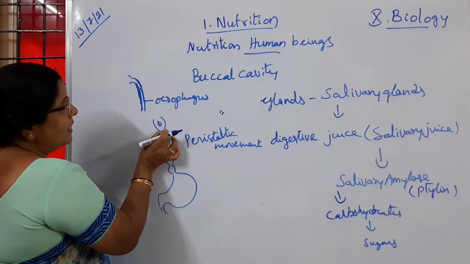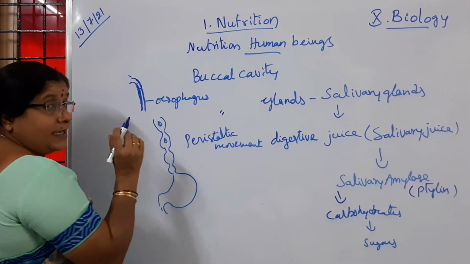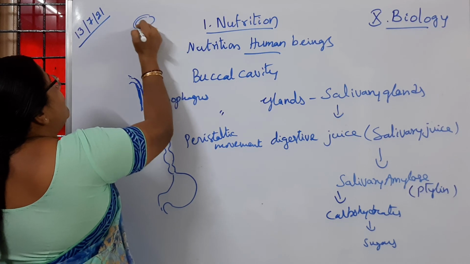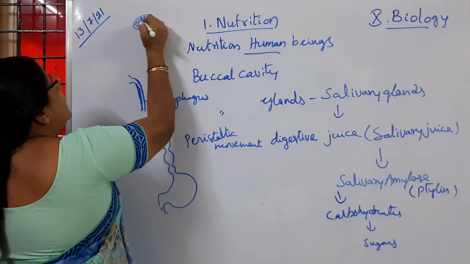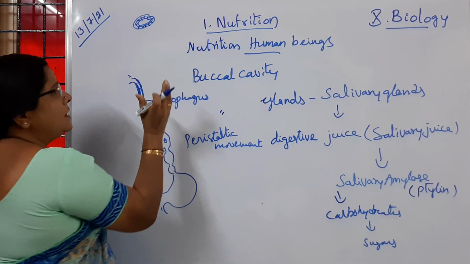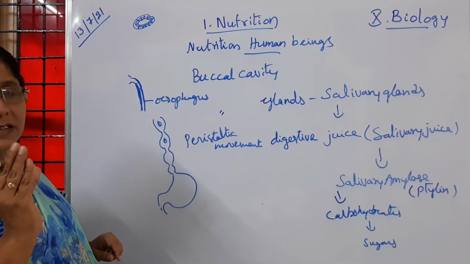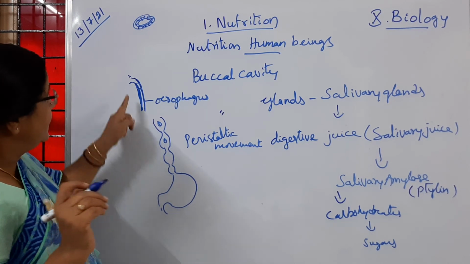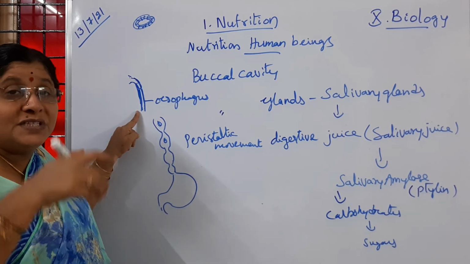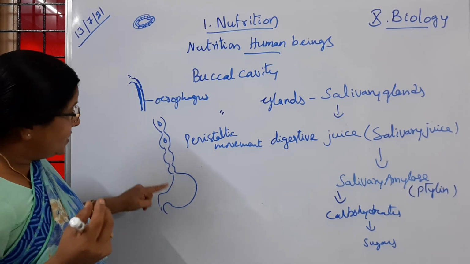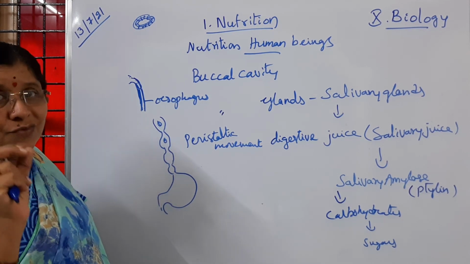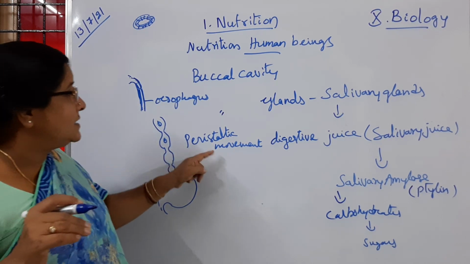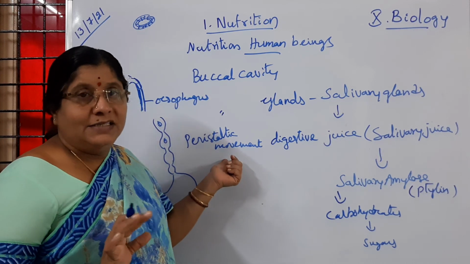Because of this, the muscles which are present, as I said just now, circular, and if we see the tube, we have circular muscles like this and longitudinal muscles are also present all the way. They are going to contract and relax. So in a rhythmic manner, the contraction and relaxation happens in the esophagus, which helps in passing a little quantity of food into the stomach. Is it clear to children? That one wave-like movement is called a peristaltic movement. Is it clear to children?